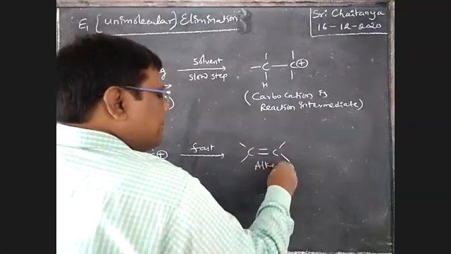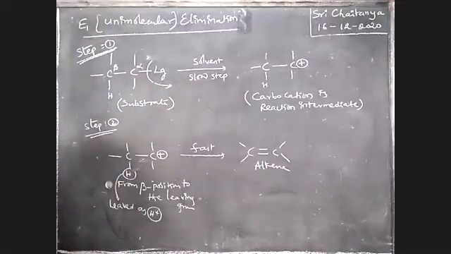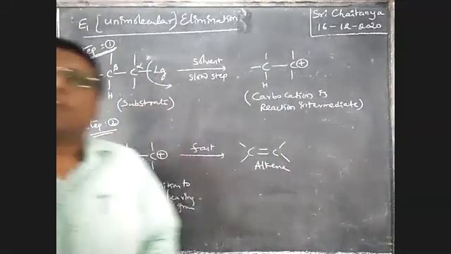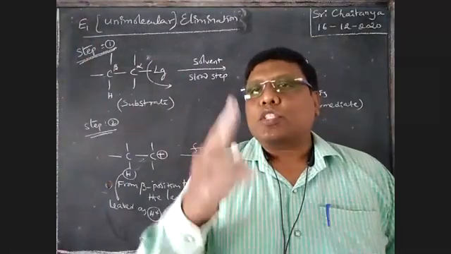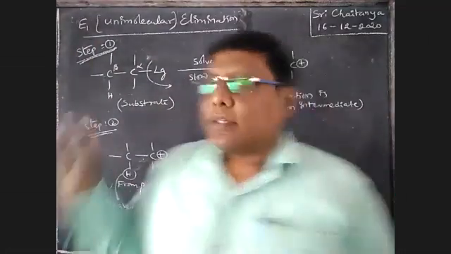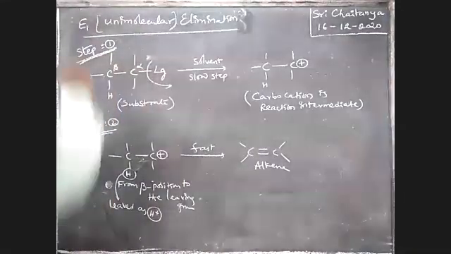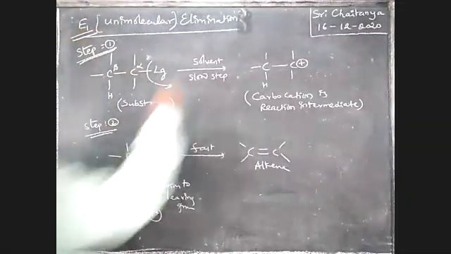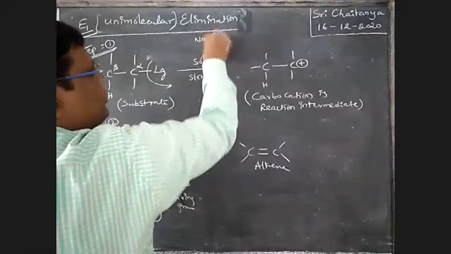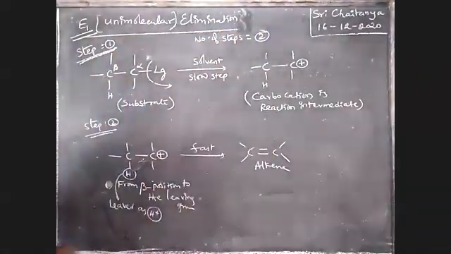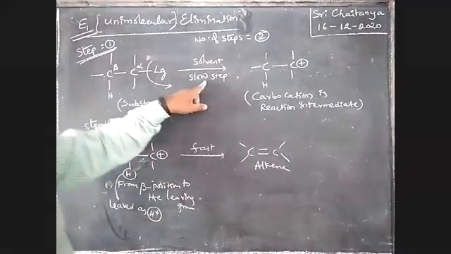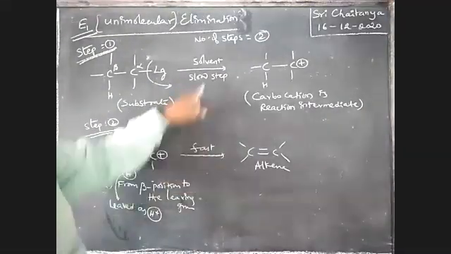This is alkene. So that means here, how many steps are involved in the mechanism of the reaction, boys? Two steps. It is E1 elimination. Here, number of steps is equal to 2, and the first step is the slowest step and the second step is the fast step.